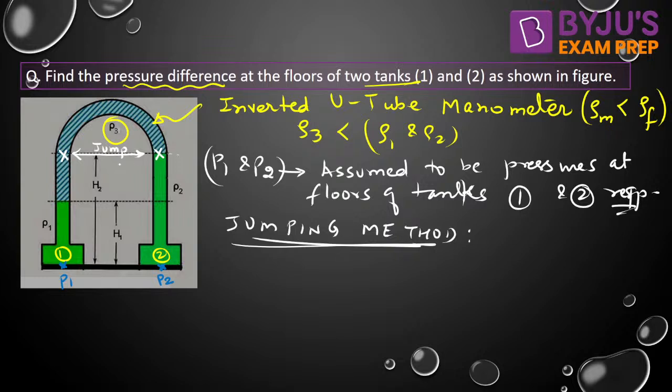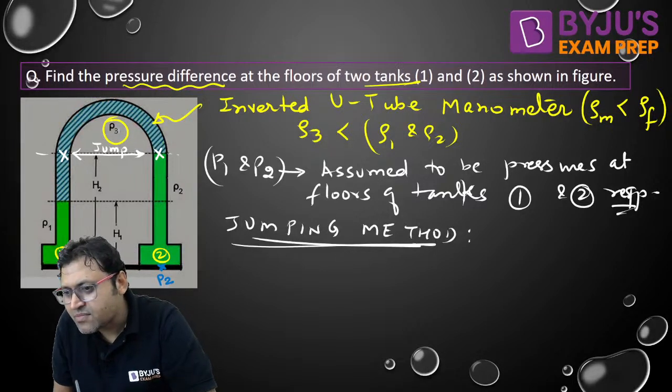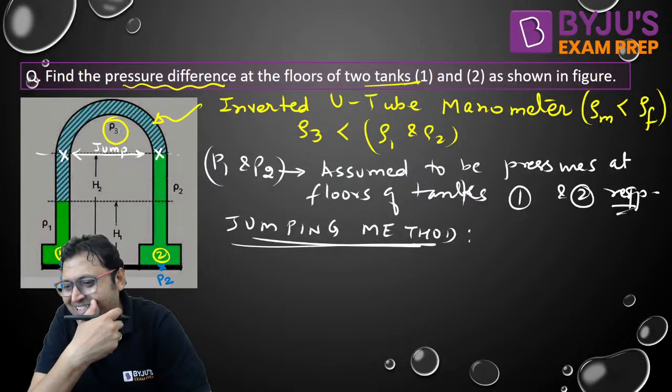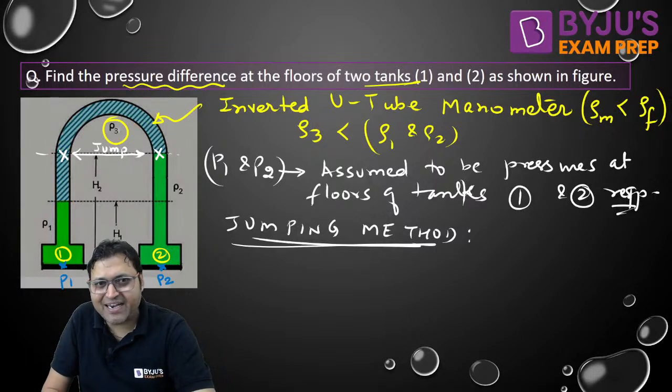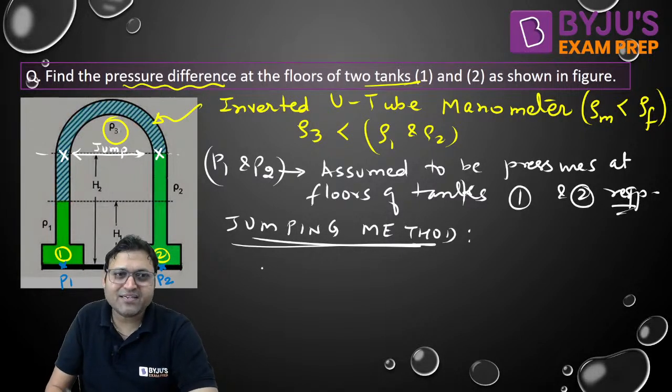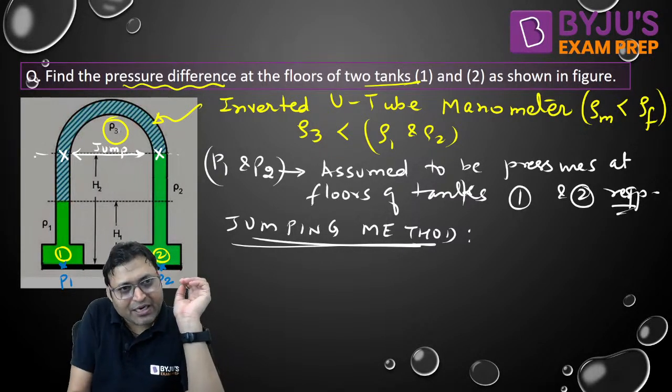These 2 points will have the same pressure because they are joined by a continuous single fluid. The jumping will be possible. Now it is not done, Chandrasekhar. We will discuss this question and then we will stop. Right?